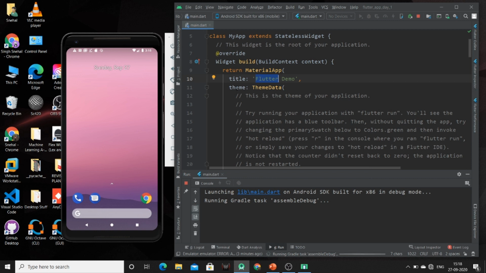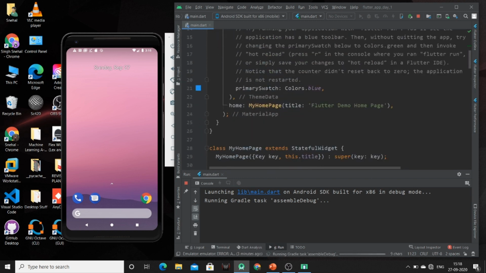After that, we are having the second property as theme. We can mention the theme of our app. Like if we want dark theme or light theme, if we want to change the color of our app theme, that thing we can implement by using this theme data function. Here I have just changed the primary swatch color to blue.